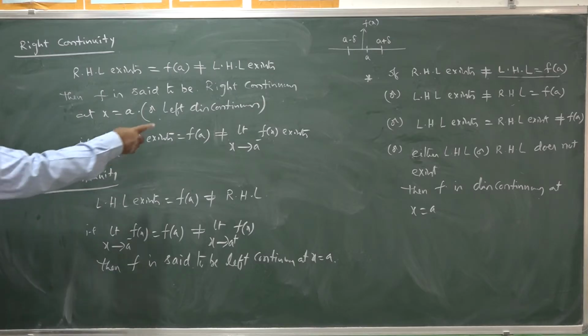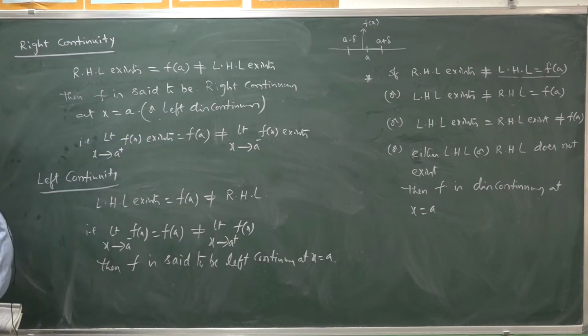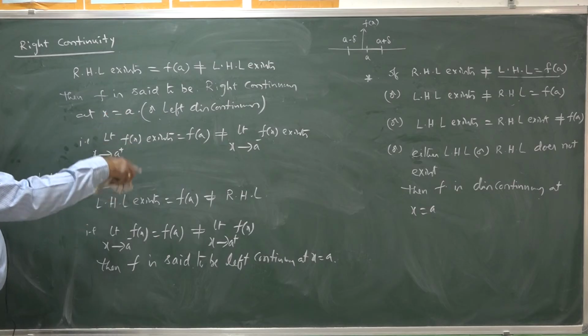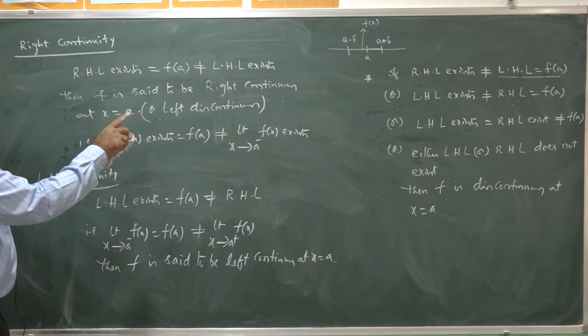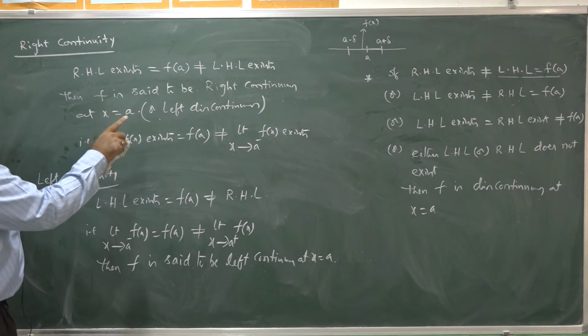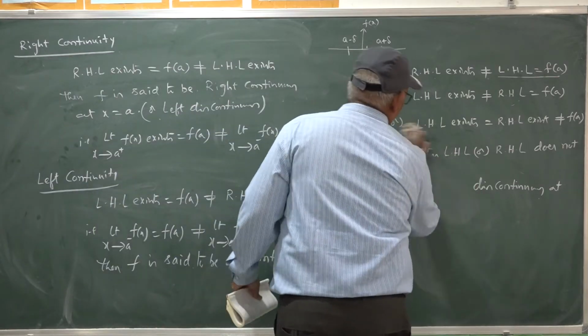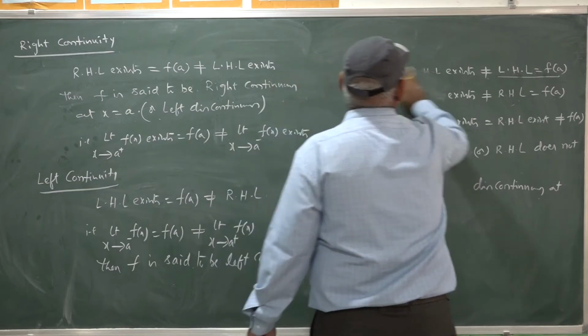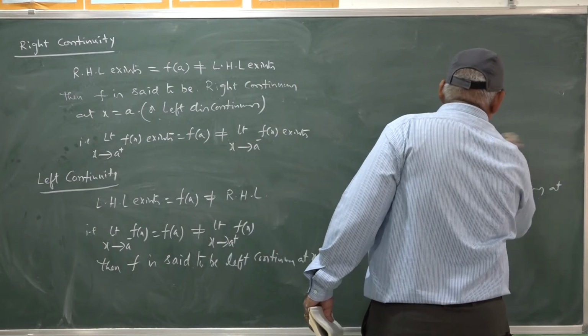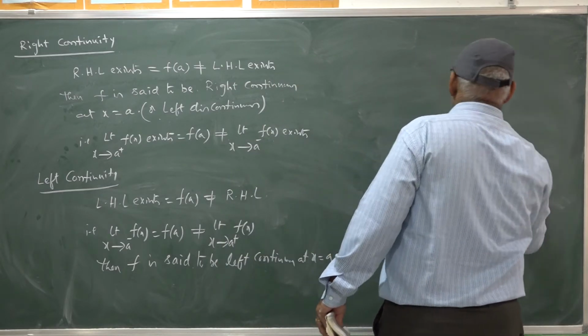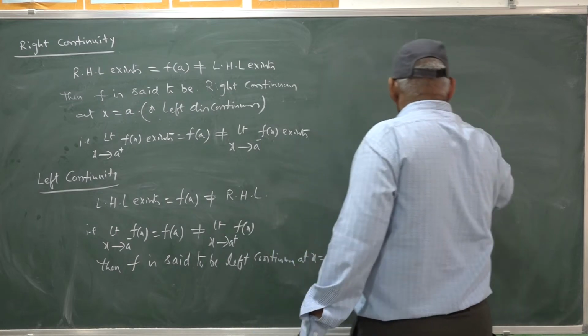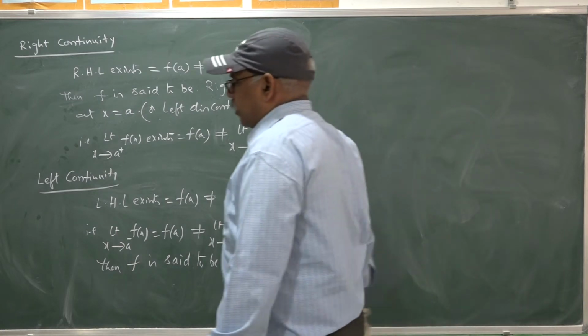This is only a partial continuity of the function. Then we can say that the function is partially continuous. It is continuous from right or left of a point.